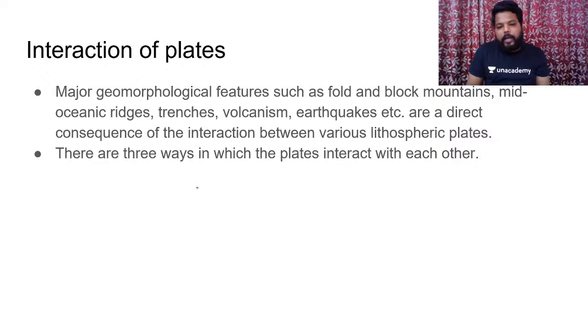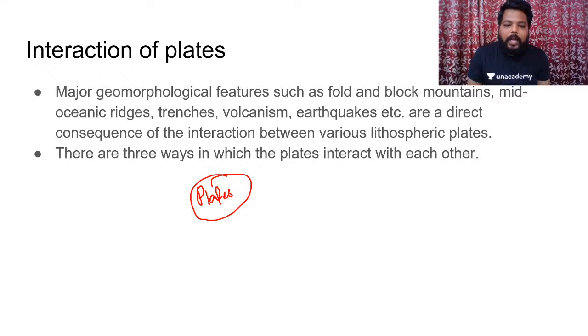see, these plates which are present will have some interaction between themselves. And major geological features such as fold mountains, block mountains, mid-oceanic ridges, trenches, volcanism, earthquakes, etc., are a direct consequence of interaction between various lithospheric plates. So there are three ways in which the plates interact with each other.